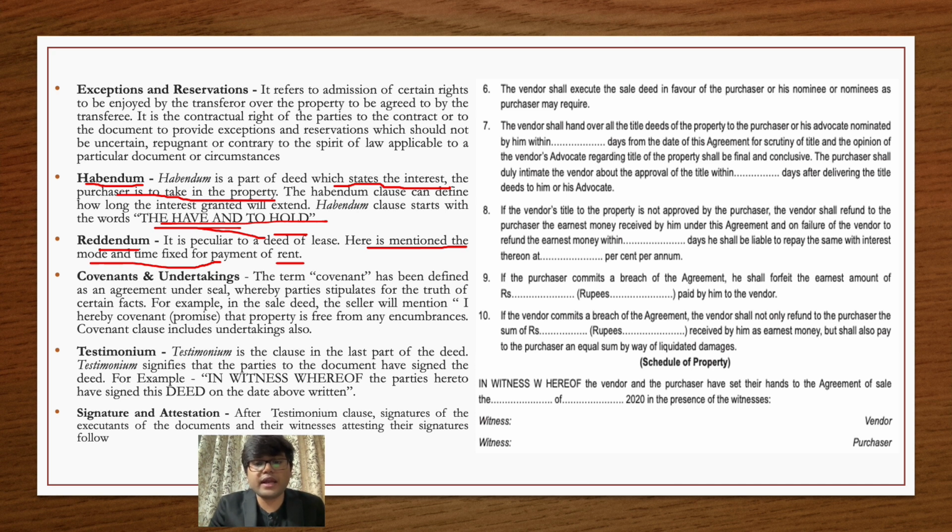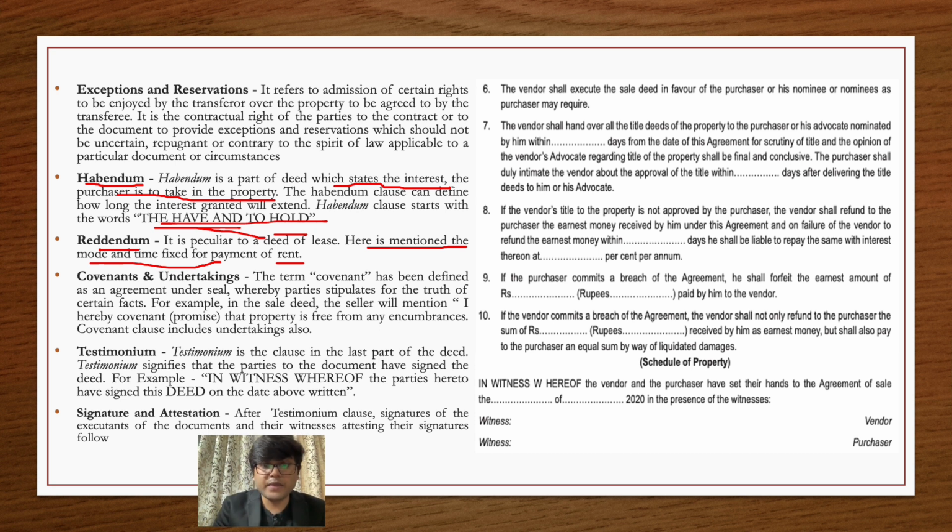So covenant and undertaking, both these terms are used interchangeably and they can be used together. And by undertaking you mean that the other party is undertaking some sort of responsibility. I'll give you an example of undertaking as well. For example, in an undertaking, the landlord is saying that I hereby undertake to provide you furniture for the property.